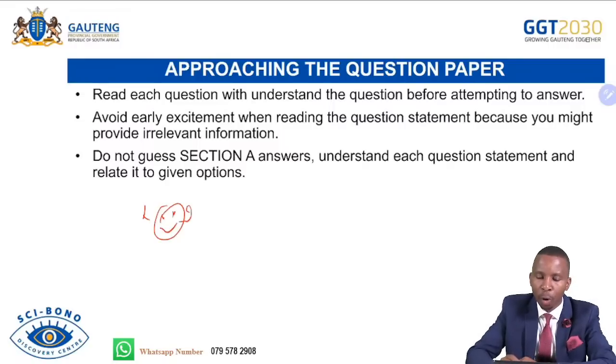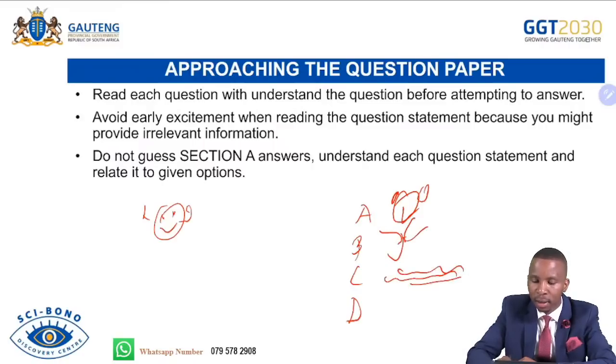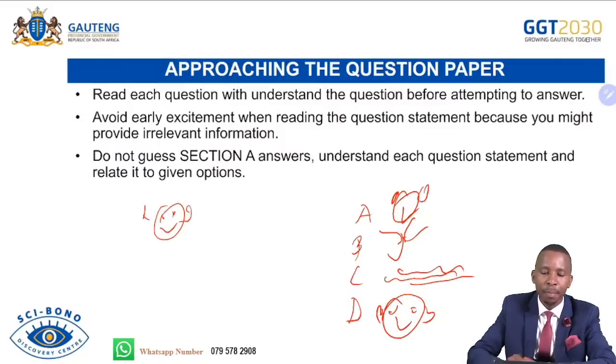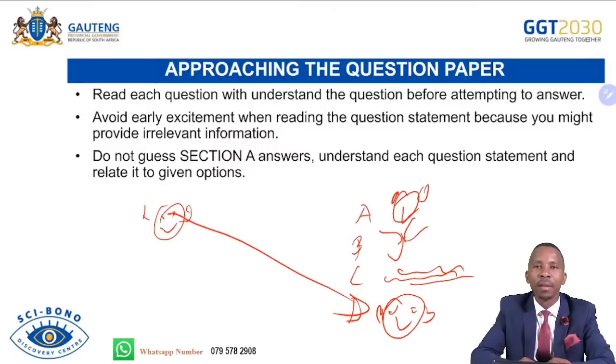And then we are given 4 options, A, B, C, and D. Let's assume A can be an animal, maybe a cat. B is a tree. C is grass. And D, you have a person. This simply means you have to draw the line and link the person to the person, then it makes sense.